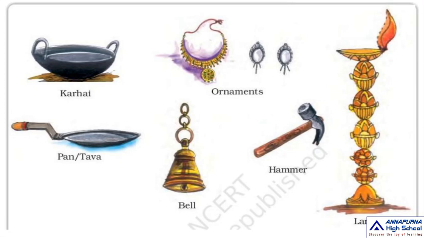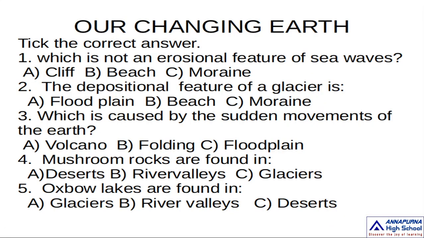Okay, next come to the next lesson, our changing earth. This is the third lesson of our geography part. In this lesson, the tick-the-correct-answer questions are given. Which is not an erosional feature of sea waves? What is the meaning of erosion? Erosion means destroy. Here, sea waves destroy.